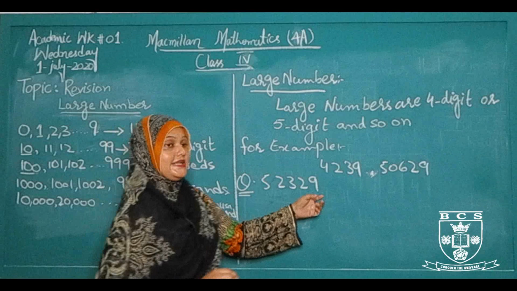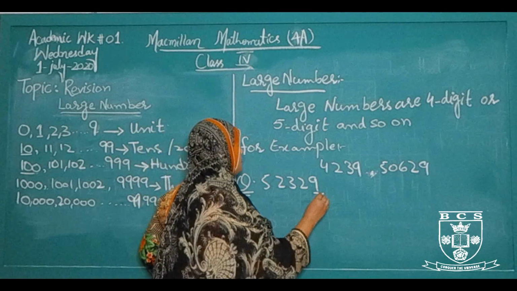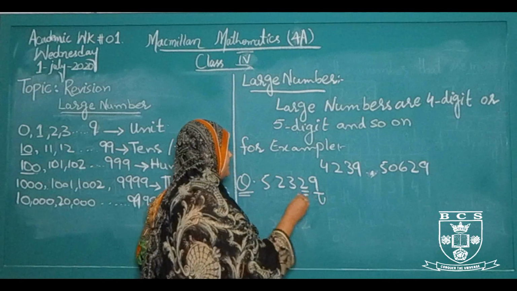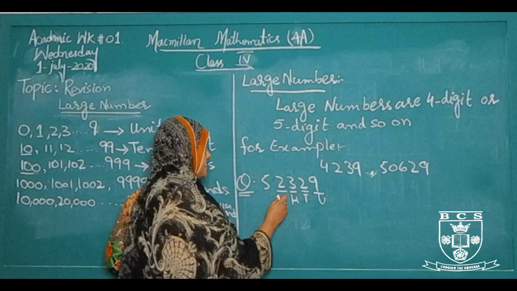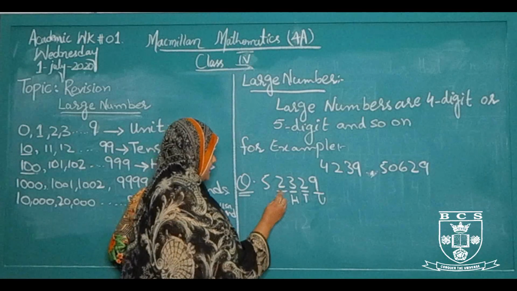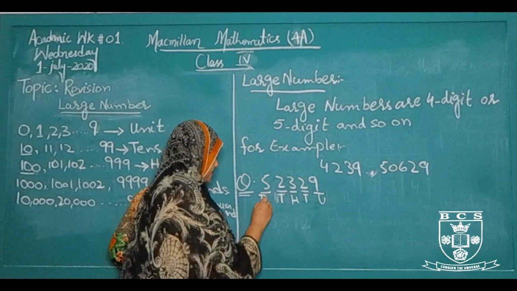We start from the left side of the number. First number is unit, second is 10, third is 100, fourth is 1000, that is 10,000.